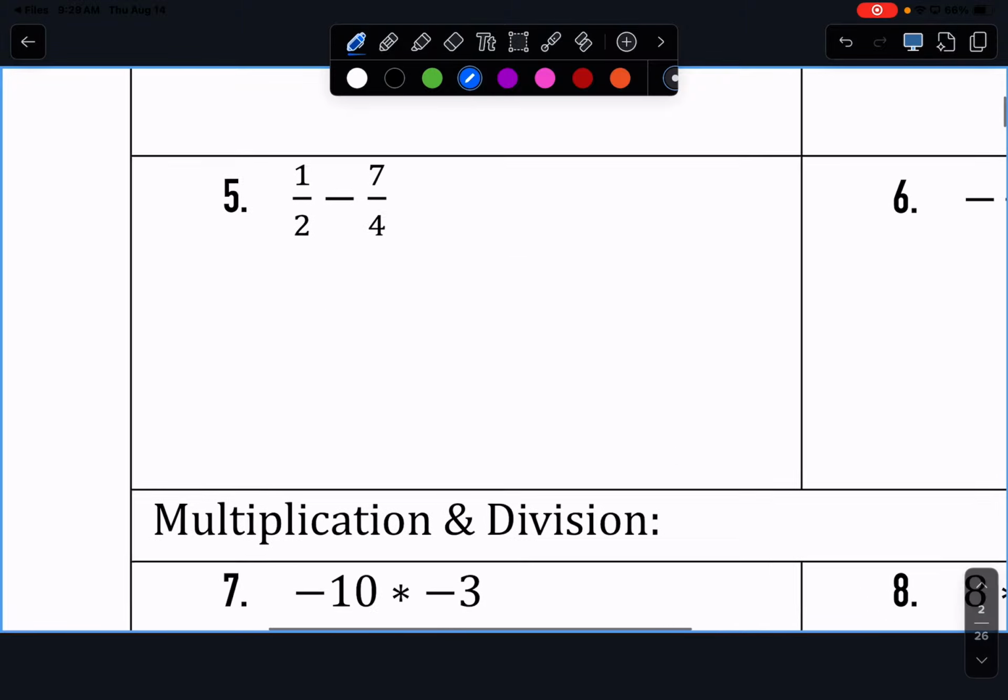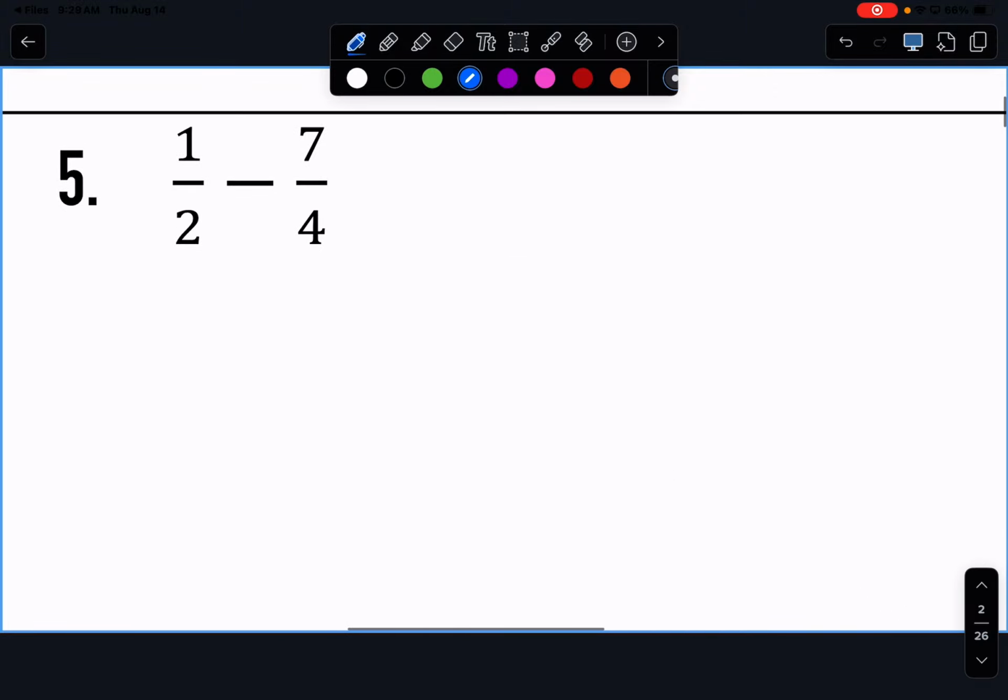Multiply by 2. Do I just need to multiply by, how do I need to go about it? I've got to do 2 to the top as well. The reason being, if I just multiplied it by 2, that's going to change the problem. But if I do 2 over 2, what is anything divided by itself? You can multiply anything by 1 and it doesn't change it. So that's why we have to do it that way, so it doesn't change what our problem is. It just changes what it looks like.